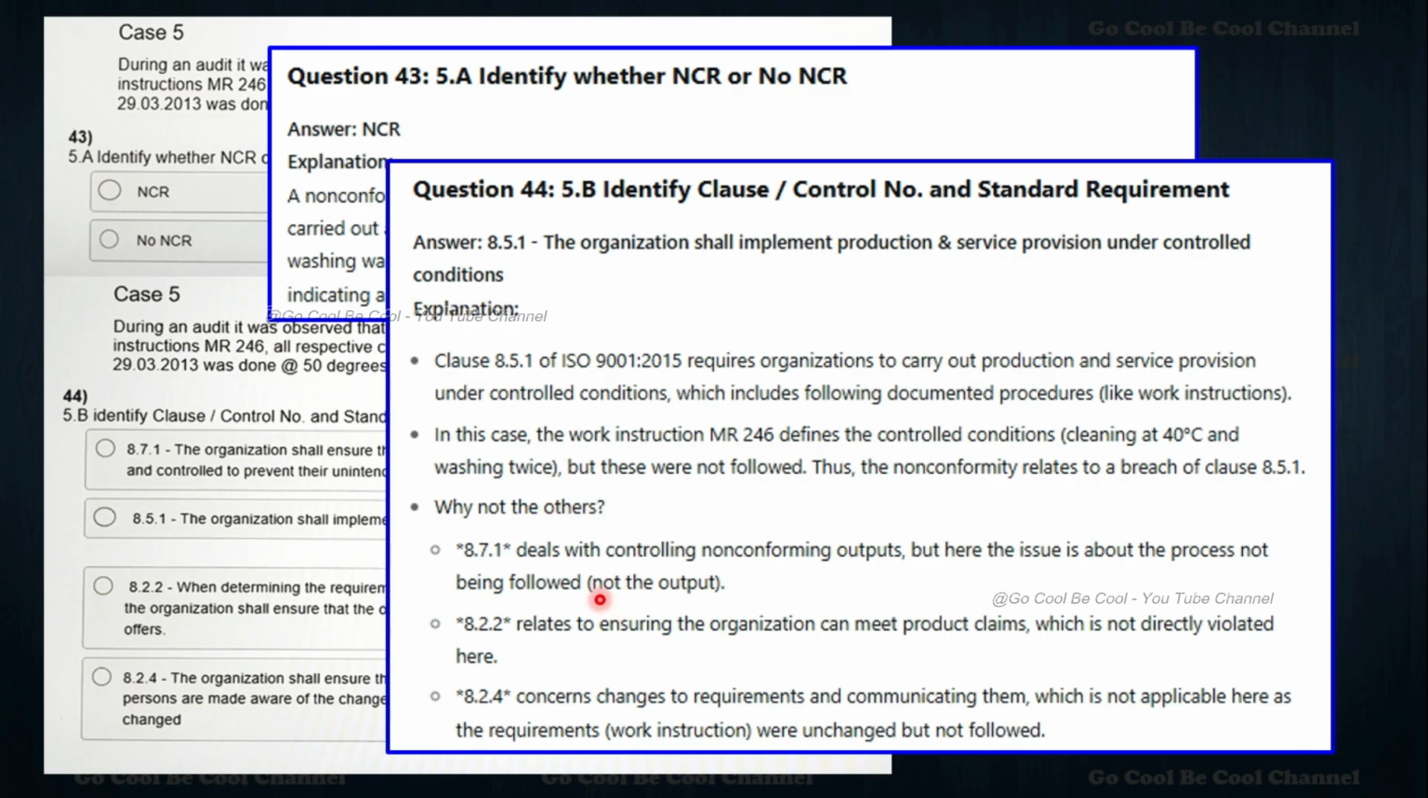So why not the others? 8.1.1 deals with the control of non-conforming outputs, but here the issue is about the process not being followed. So that is what we have to classify.